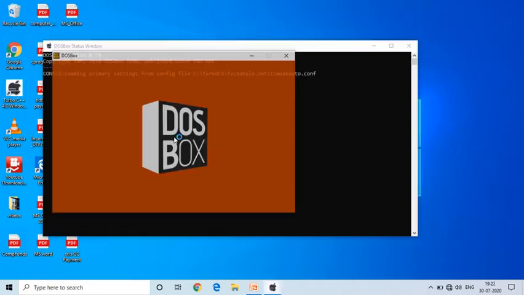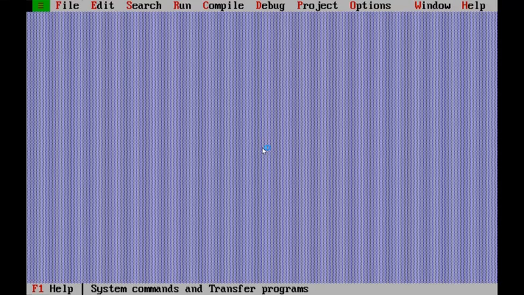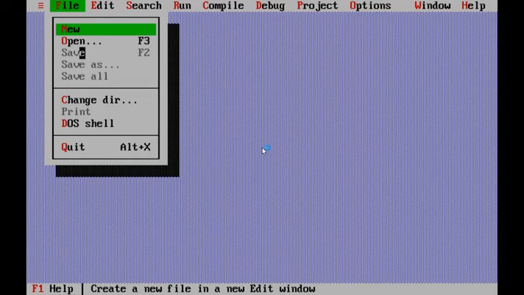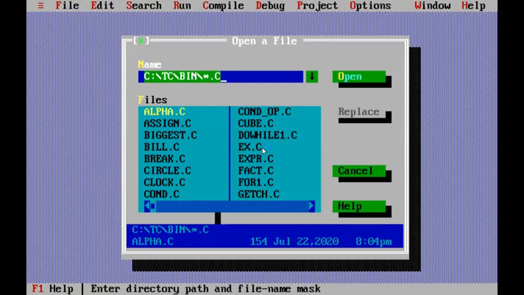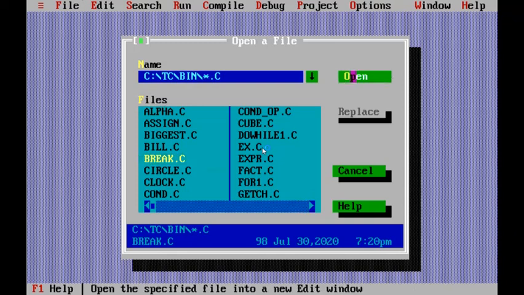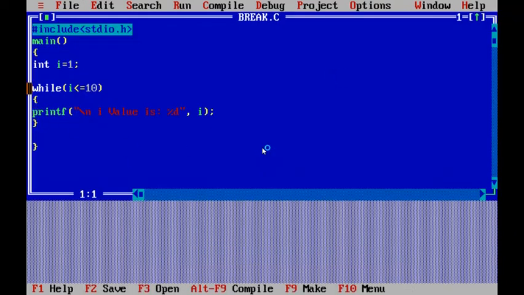Again I am opening Turbo C++. We'll open the program we typed just now, named break.c. Here I value is 1, while I less than or equals to 10. This is always true because I forgot to alter the variable, I plus plus semicolon. This is the mistake I did.